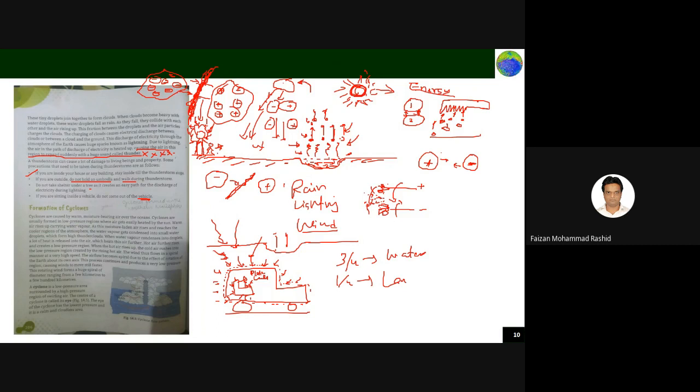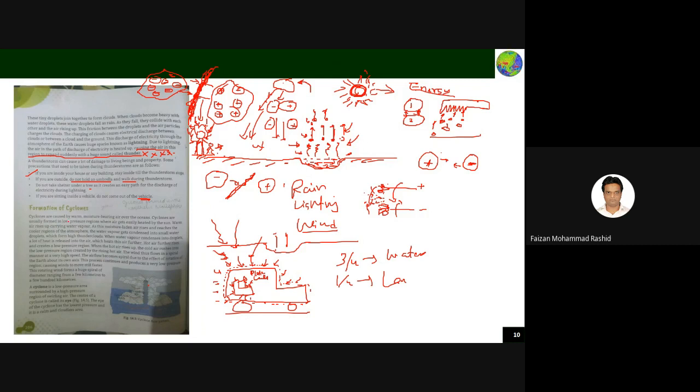You see here the same image I am telling you. Wherever you are seeing the blue color, that is water. Okay. So what happens due to sunlight? You have a lot of water on the surface.